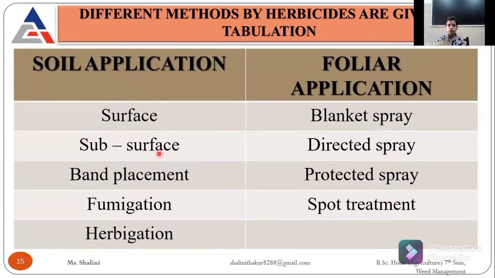Soil applied herbicides are five in number: surface, subsurface, band placement, fumigation, and herbigation. On the other side, foliar applied herbicides are through blanket spray, directed spray, protected spray, and spot treatment. I will explain one by one.